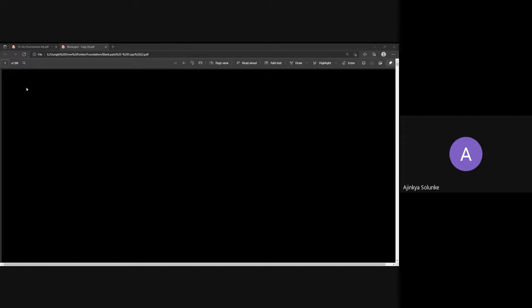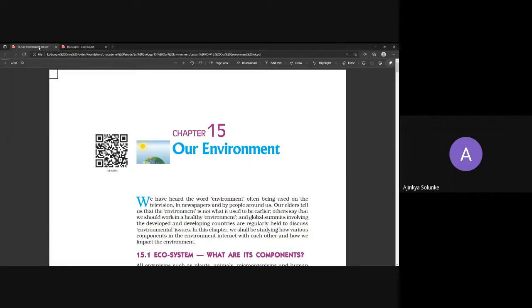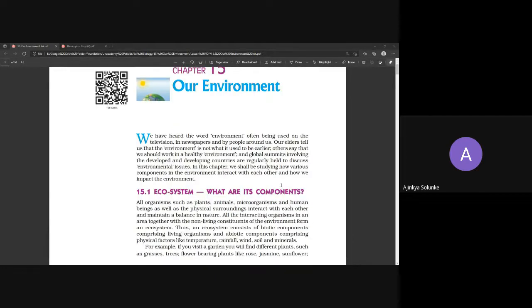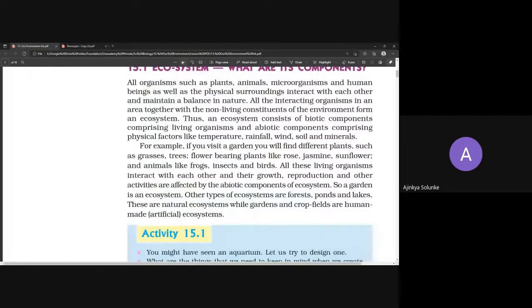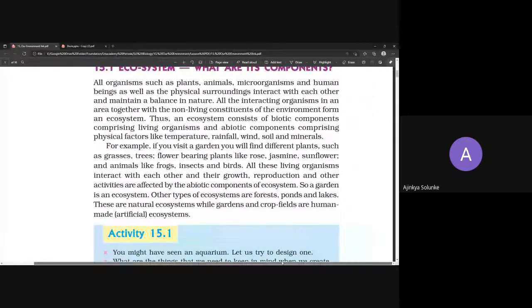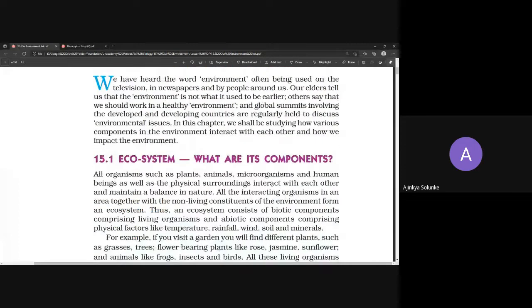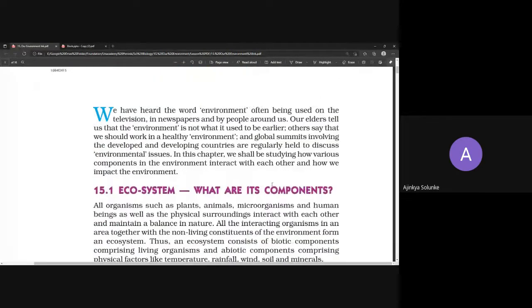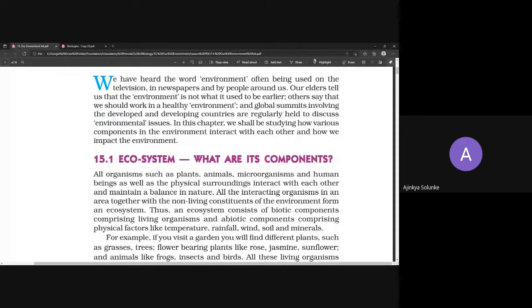Okay, so the topic we are going to see today is environment. It's one of the very basic and simple topics you can have, not very difficult. Difficulty level is, I can say, very minimal. It doesn't even belong to 10 standard, but still, it is there in our content, so we are going to complete it. And it is there for your upcoming examination. So obviously, you need to take care of certain things. So let's start with this lesson. The lesson name is Our Environment, chapter number 15, and we'll start right now.